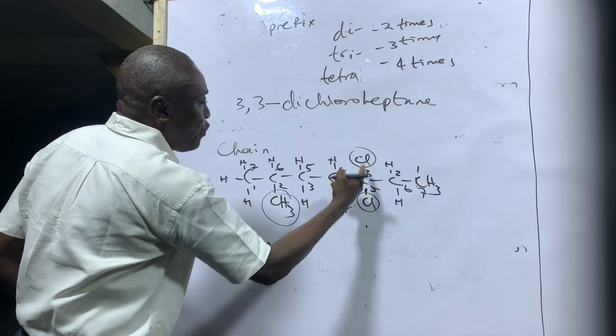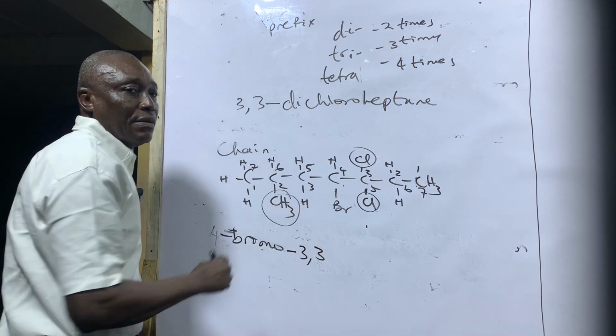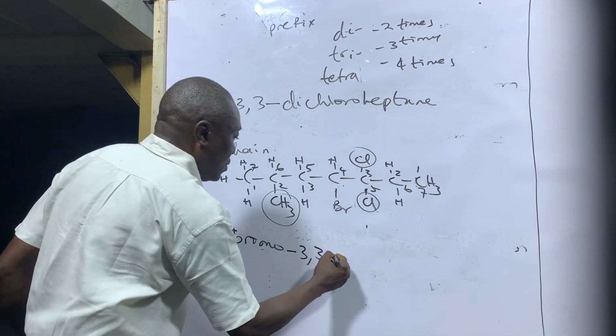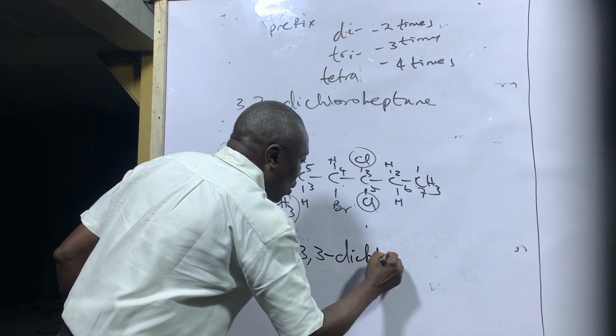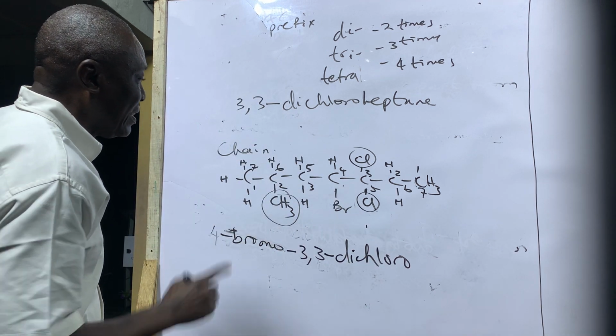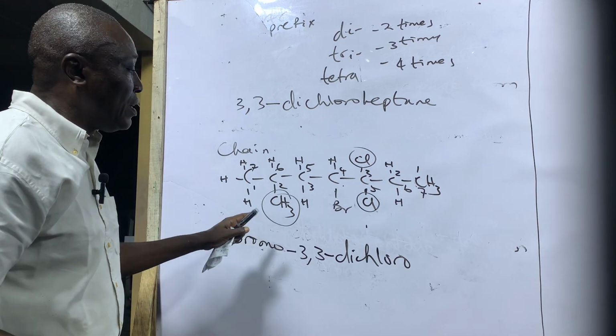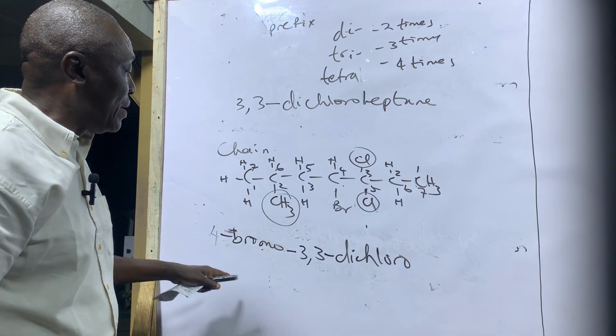Then you have 2 chlorine on position 3, 3-dichloro. Then you now come back to methyl, because methyl, M is the last alphabet.